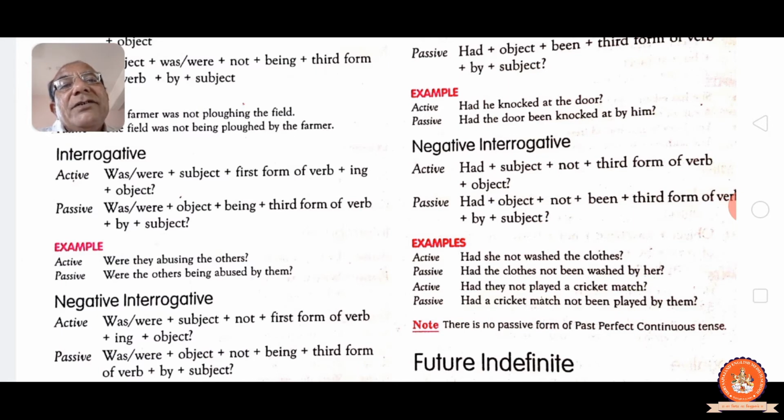Were they abusing the others? Were the others being abused by them? See, the others is plural form, so were is coming. Were the others being abused, that form, abused by them. Negative interrogative: was/were, subject, not, verb plus ing, object. Passive: was/were, object, not, being, past participle, by and subject.